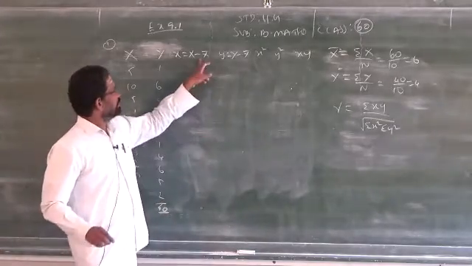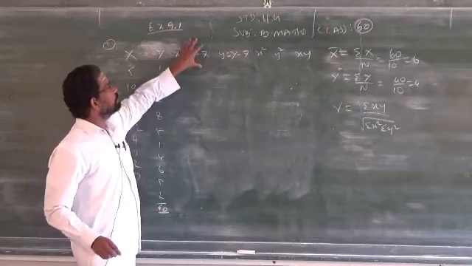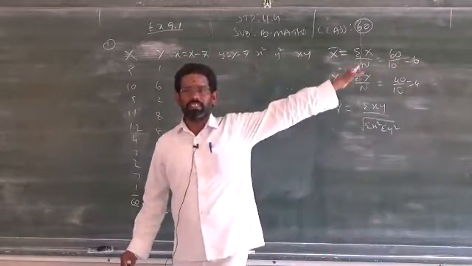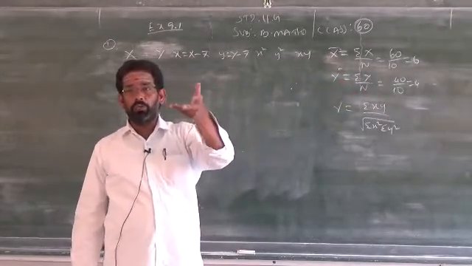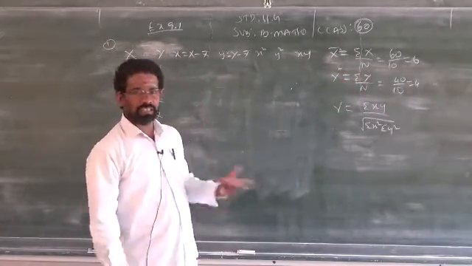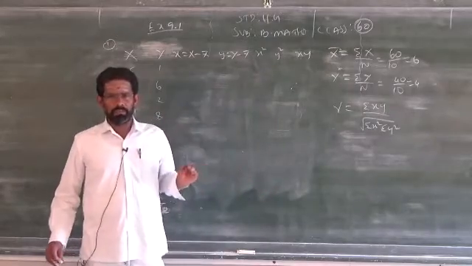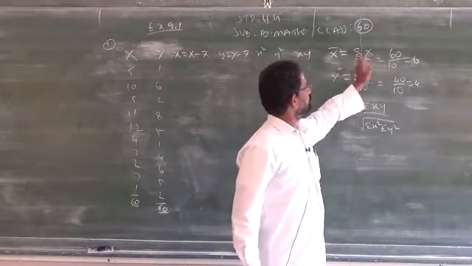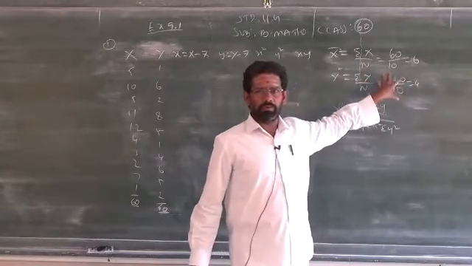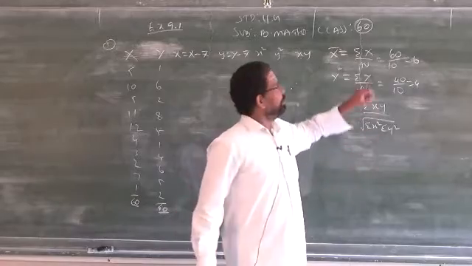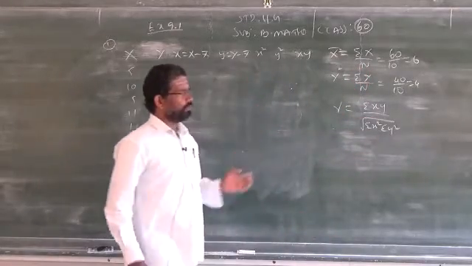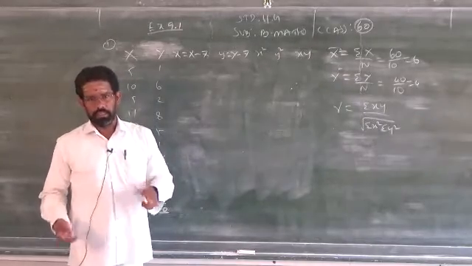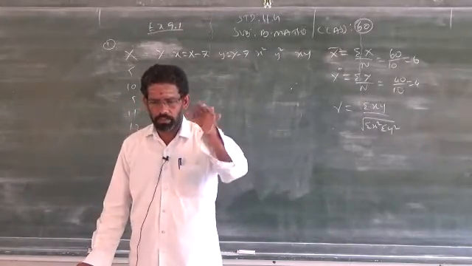What is small x? This is the formula to find small x. You can use this only when x bar and y bar are natural numbers. There is no decimal number. If it is a decimal number, you go for the assumed mean method or the second method, direct method. That is your wish. When the method is not mentioned, you can follow any one method, even this method also, but you have to find x bar, y bar. X bar, y bar is common for all three methods. Depending upon x bar and y bar, you select any one of those three formulas when the method is not mentioned. When the method is mentioned, please follow only that method.